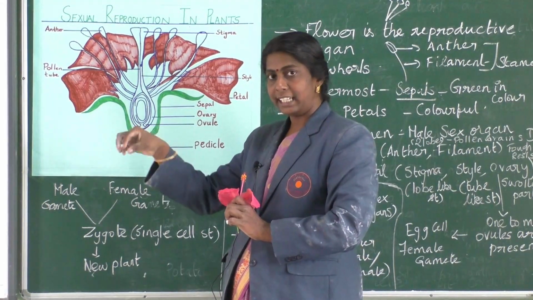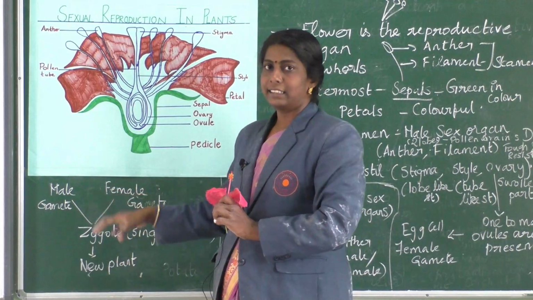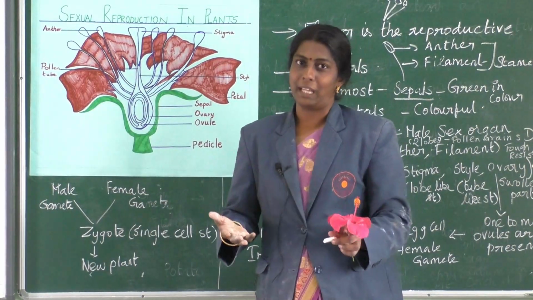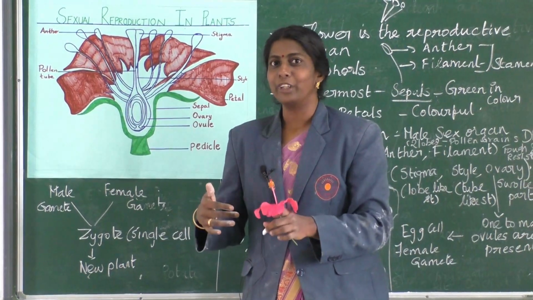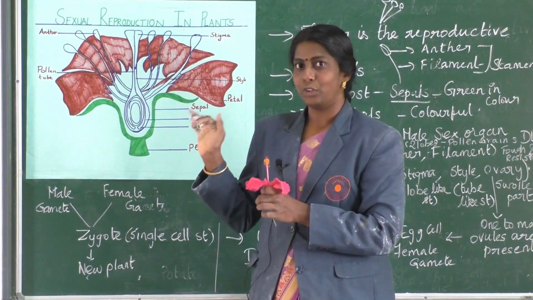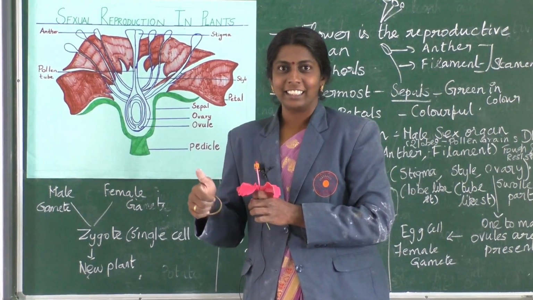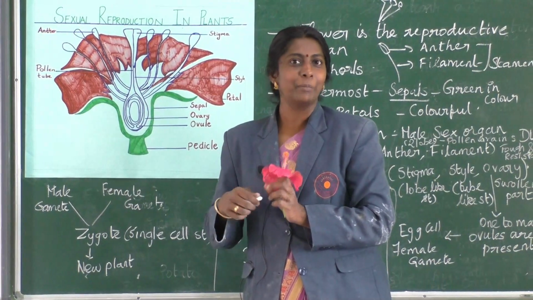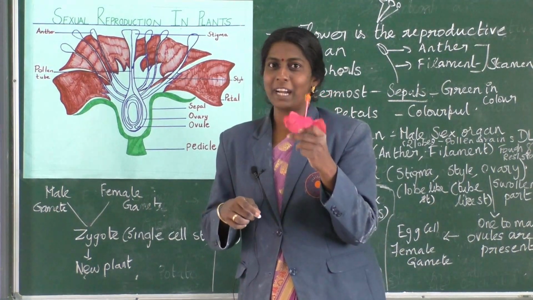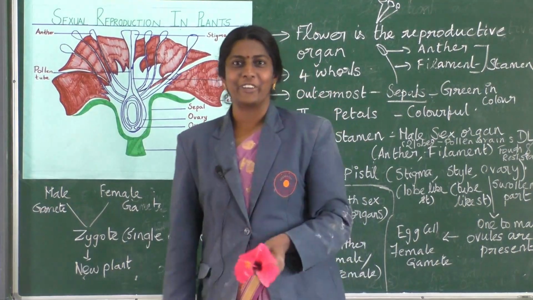Then it gains the potential to develop into a new plant. So this is about the reproductive structure of the flower. Can you differentiate between all the 4 parts? Even if I tie your eyes and ask about the 4 parts, you should know. Hope so.